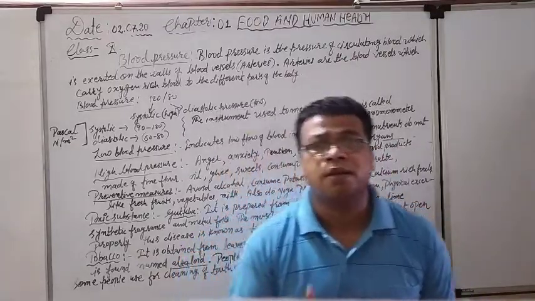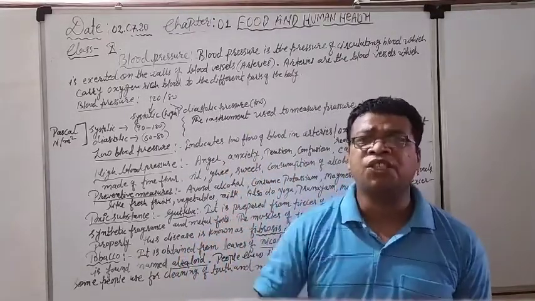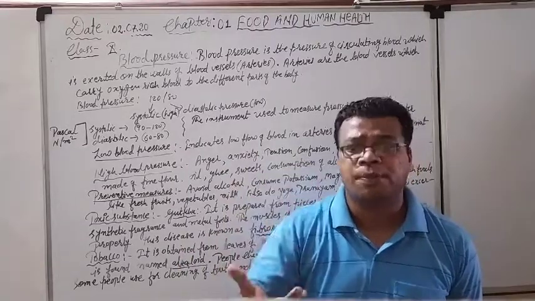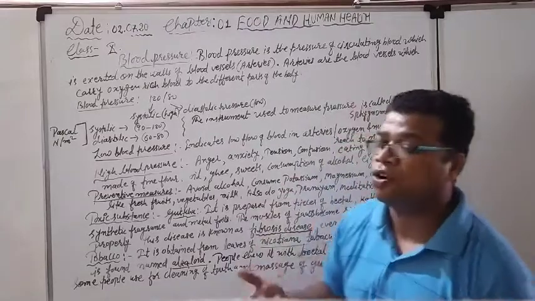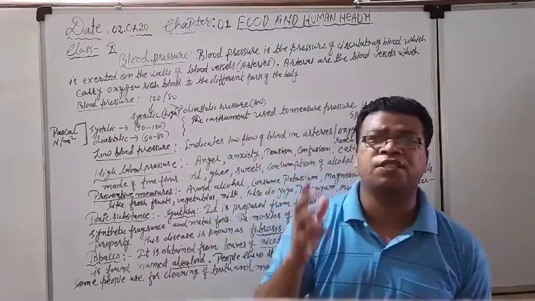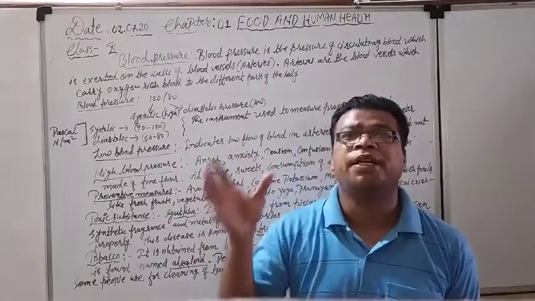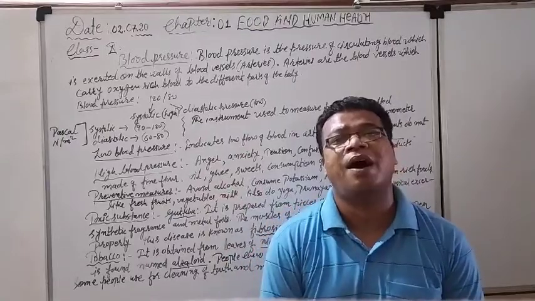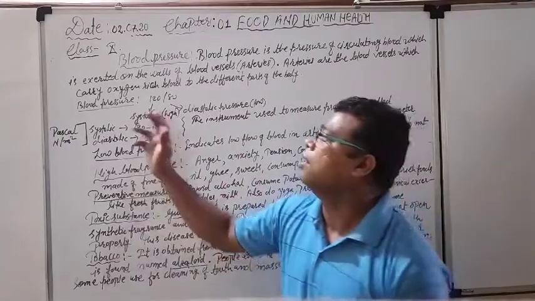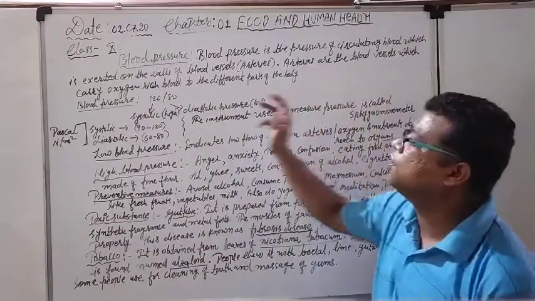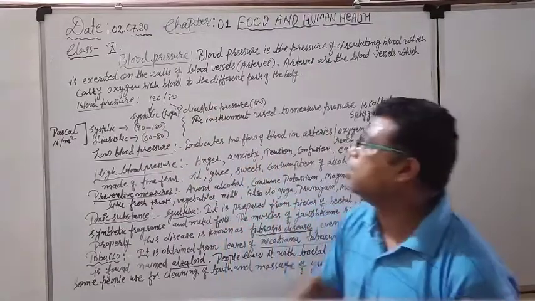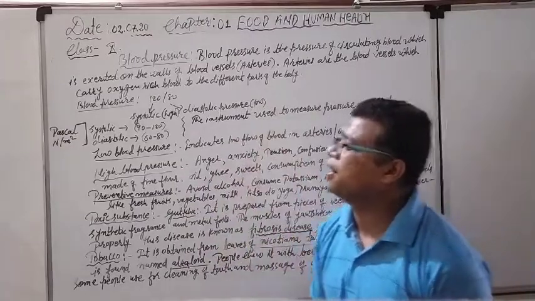So what is the thing? Blood pressure is the pressure of the circulating blood, and it is exerted on the walls of the arteries. Arteries are the blood vessels which carry the oxygen rich blood to the different parts of the body. Already we are knowing it.